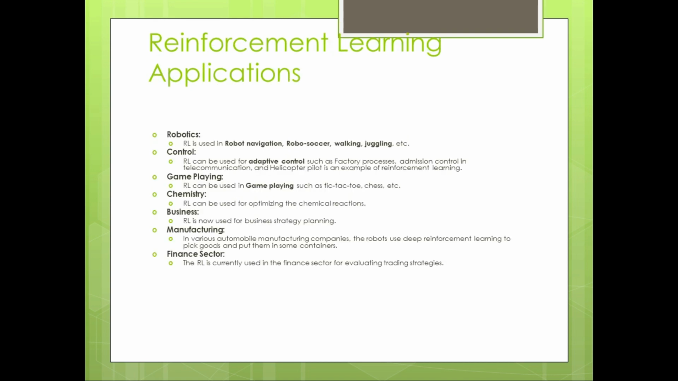At the last, reinforcement learning applications. It is used widely in robotics, RL for navigation, robot soccer, walking, juggling. This is very important. Reinforcement learning can be used for adaptive control such as factory processes, admission control in telecommunication, and helicopter pilot. These are certain examples of reinforcement learning. Game playing is also an example: tic-tac-toe, chess, where we use reinforcement learning, which makes the game more powerful and attractive. Similarly, chemistry, business, manufacturing, and financial sectors are areas where we use reinforcement learning.